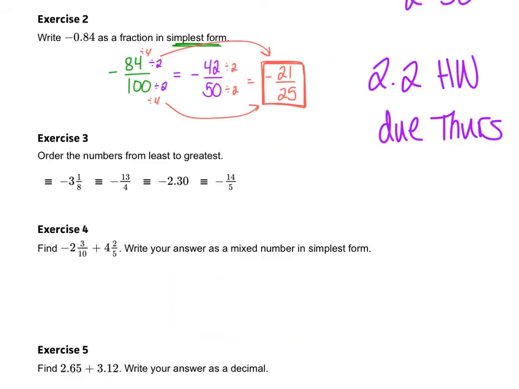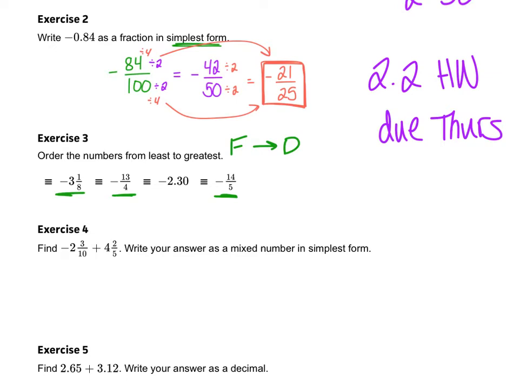The next problem is number 3, and it wants us to order these numbers from least to greatest. We have -3 1/8, -13 fourths, which is improper, -2.3, which is a decimal, and -14 fifths, which is also an improper fraction. Remember, anytime that we want to order them from least to greatest, we want to convert all of our fractions into decimals. They're easier to compare that way. I have 3 numbers here that I need to convert into decimals. What I'm going to do is actually write the improper fractions as mixed numbers.